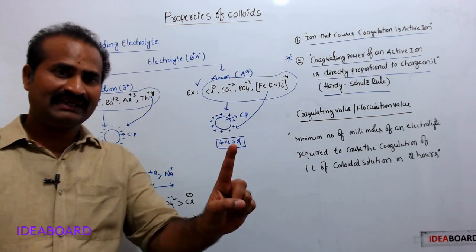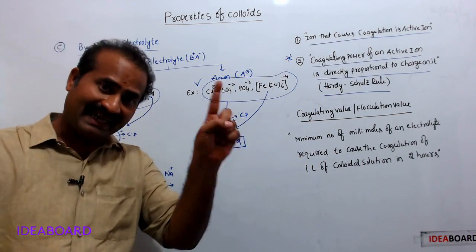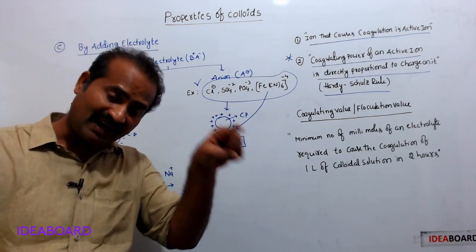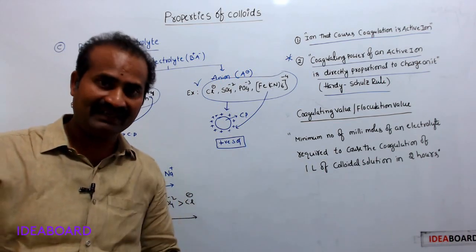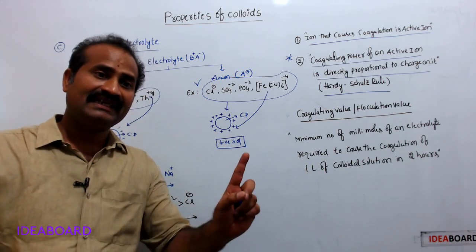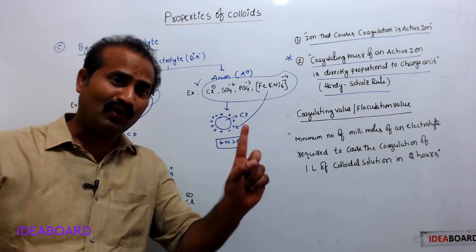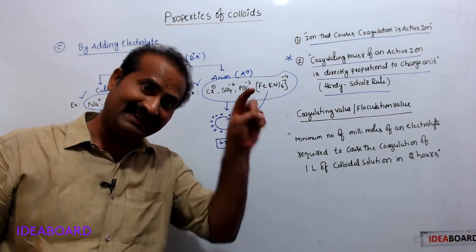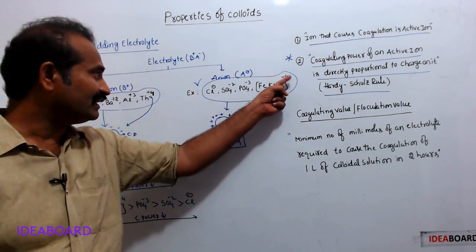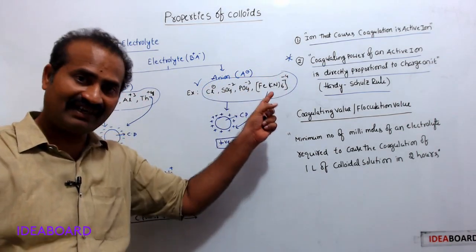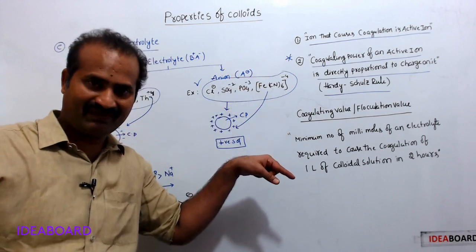Here 2 points are clear. An ion that carries opposite charge to that of the colloidal particle causes coagulation; such an ion is an active ion. Next, the more the charge on the active ion, the more the coagulating power.